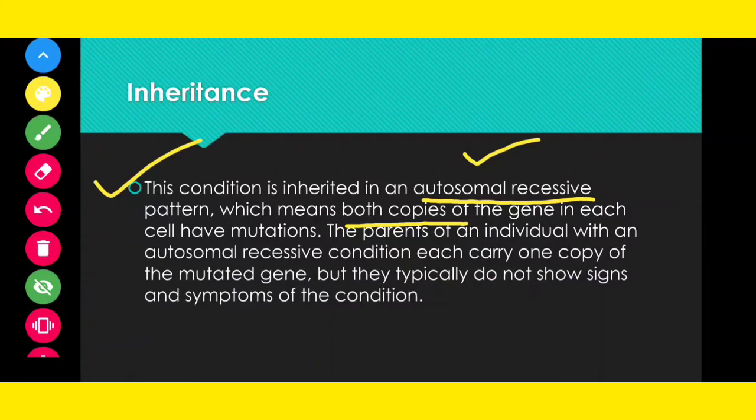Parents of the individual with an autosomal recessive condition each carry one copy of the mutated gene. So one parent carries one mutated gene, and you have to take both mutated copies from both parents. That is why it is an autosomal recessive condition. Very, very important. Autosomal recessive.